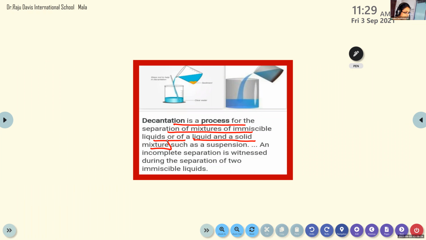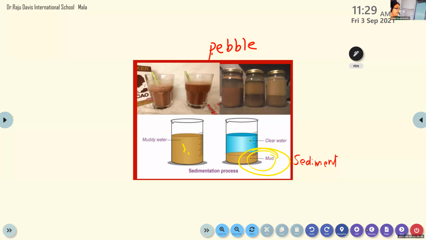Let us go to the previous slide. Which is the immiscible liquid? Mud or clear water in the sedimentation process? It is the water. Okay, so removing this water is known as decantation.